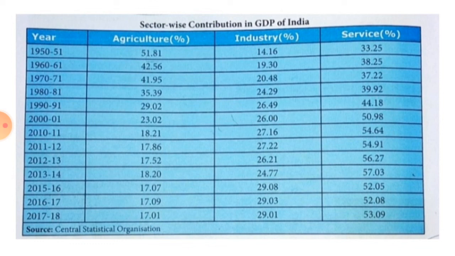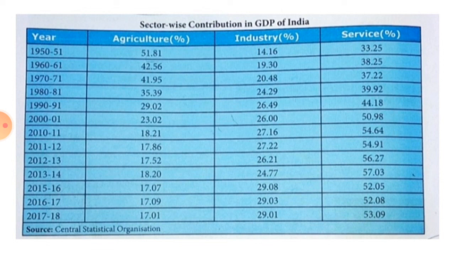1970 to 71 agriculture sector 41.95. In 1980 to 81, 35.39. 1990 to 91, 29.02. 2000 to 2001, 23.02. 2010 to 11, 18.21%. 2011 to 12, 17.86. 2012 to 13, 17.52. 2013 to 14, 18.20. 2015, 17.7. 2016, 17.0. 2017 to 18, 17.1.